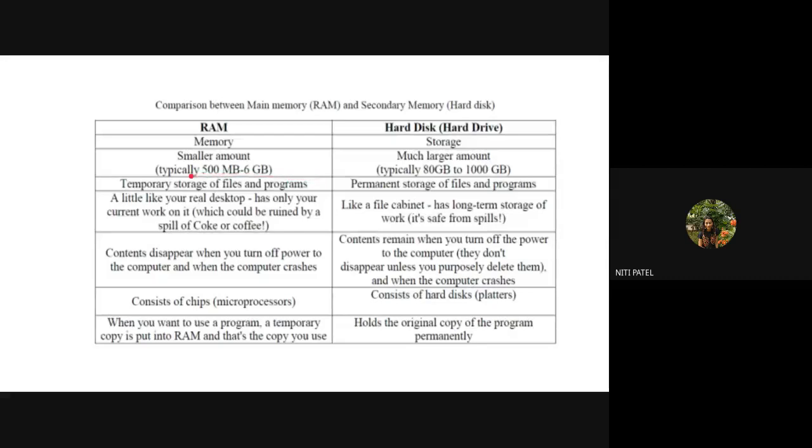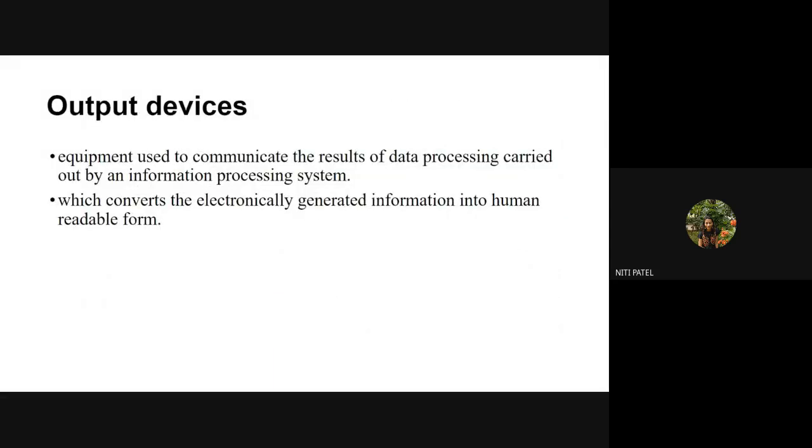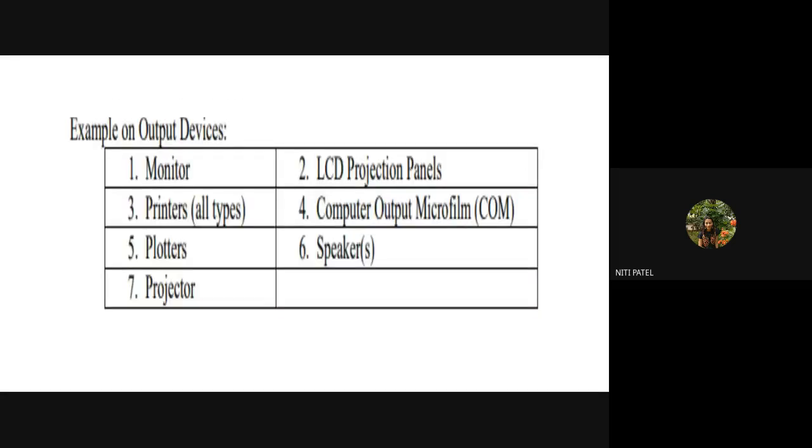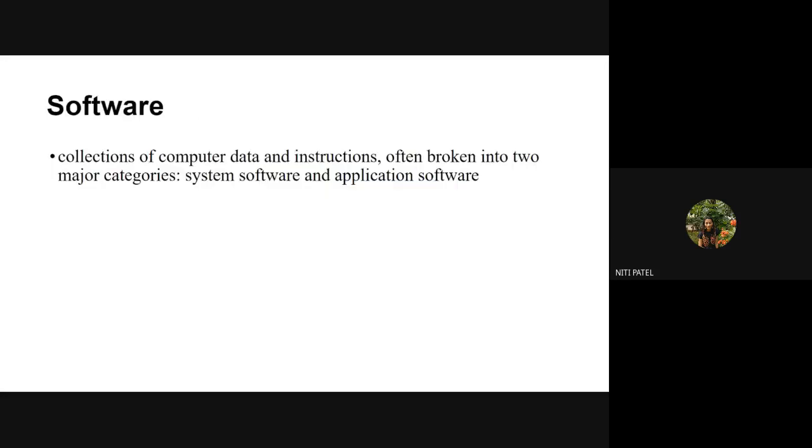The data in your RAM is stored in those black chips, which are called banks, whereas in the hard disk it is stored on the platters, which contain various tracks and sectors, and then we can retrieve the data from there. We had seen what output devices are. The ones which display the result or the information to the users are called output devices. We saw different examples like monitors, printers, plotters, projectors, LCD panels, speakers. All these are considered output devices.